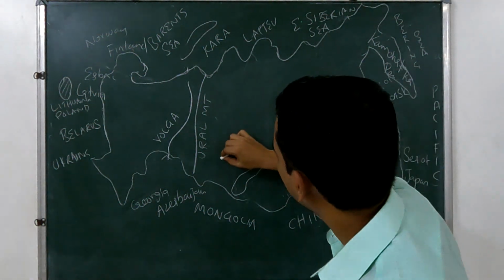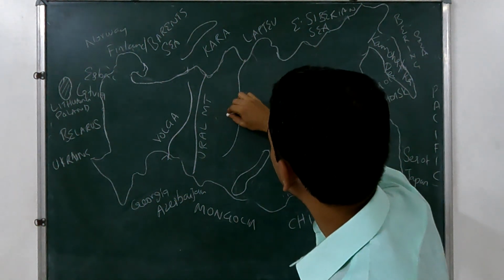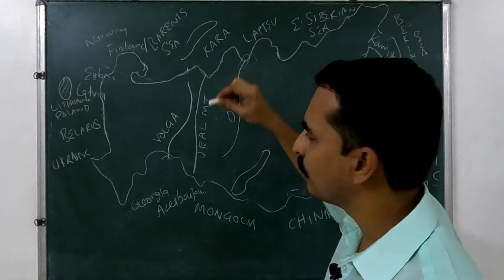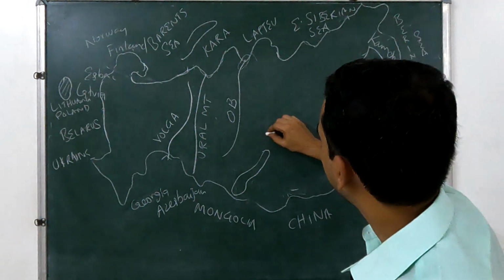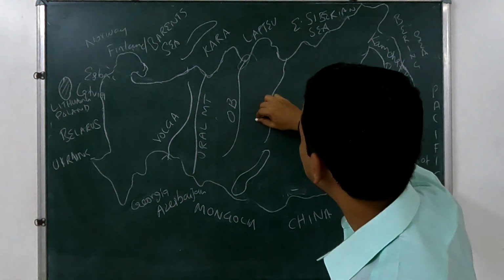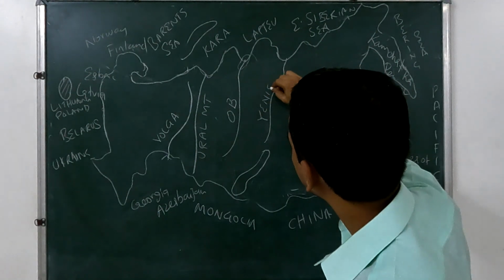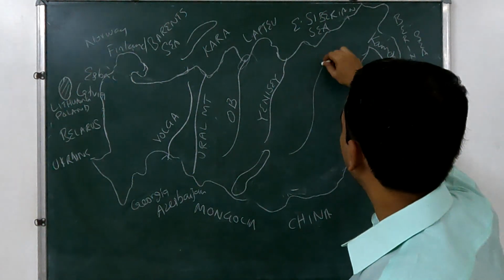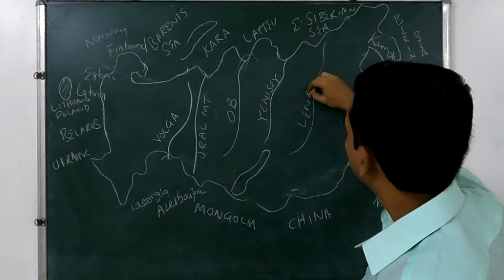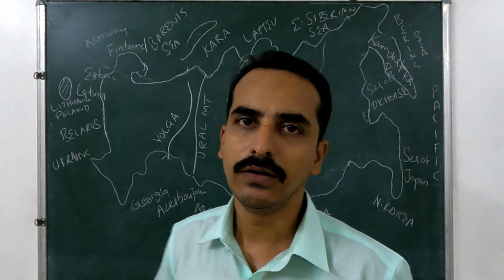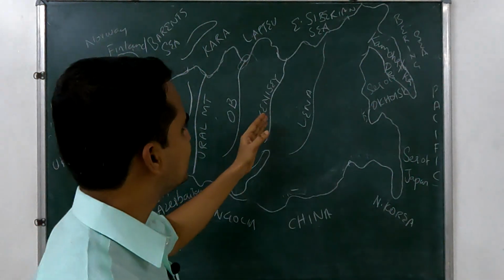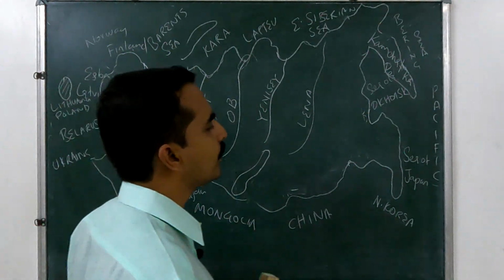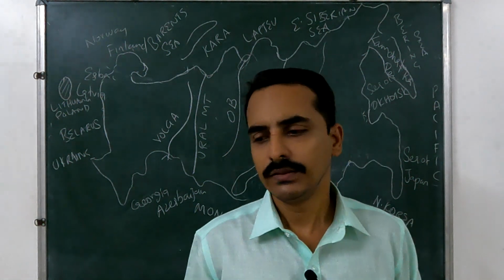So here the Ob River, and here it is called the Gulf of Ob, the mouth of the Ob River. And then another important river is the Yenisei River, and then the Lena River. So these are important rivers in Russia: Volga, Ob, Yenisei, and Lena. That's all. So these are the important physical features of Russia.